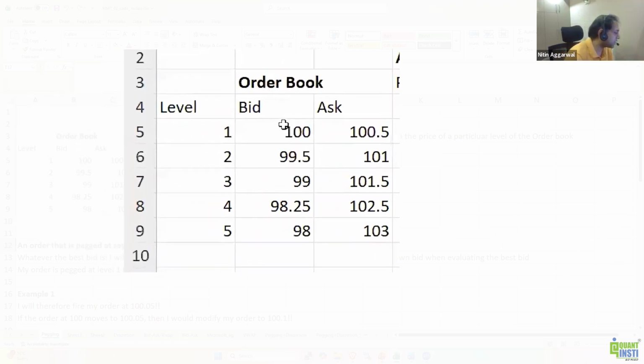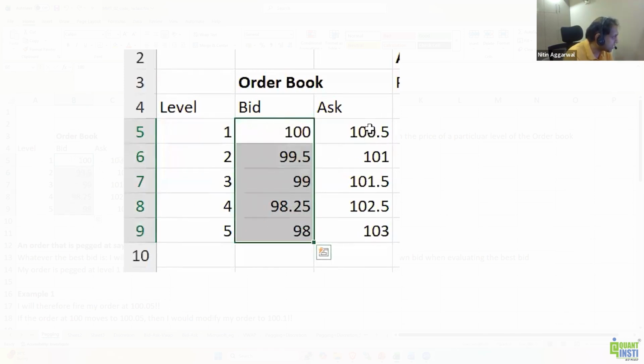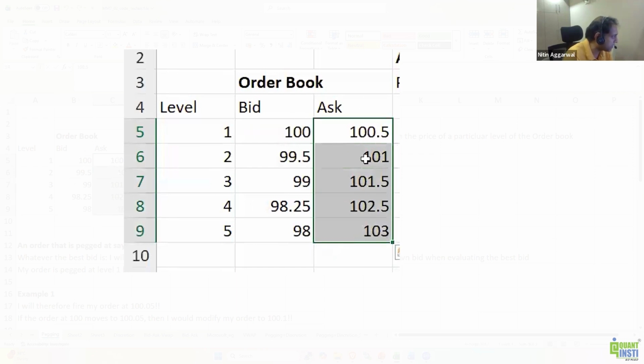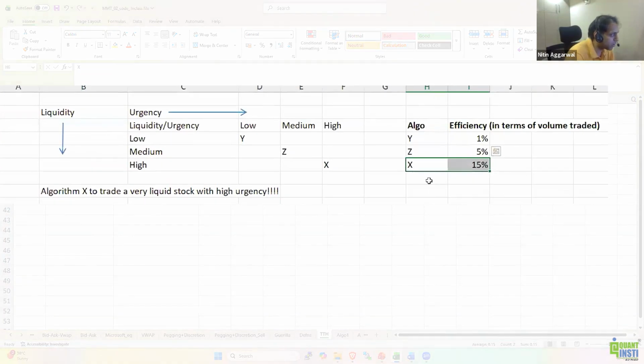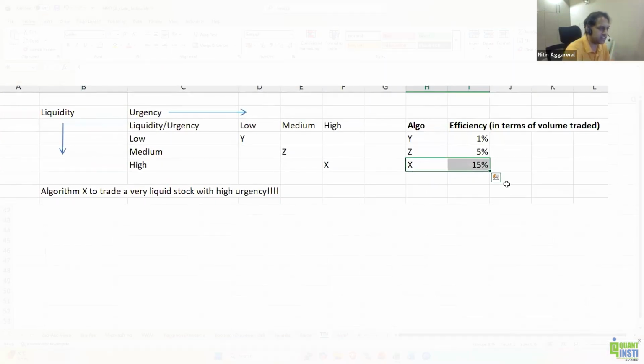In pegging, if we are sending a buy order, we are always looking at the same side. If I'm sending a buy order, pegging will look at the bids. However, discretion will be looking at the opposite side. It's because of discretion that you will be more aggressive in execution. Obviously, if I have a higher discretion range, then I will trade more. And because X is trading more, then obviously X will have a higher discretion range, right?